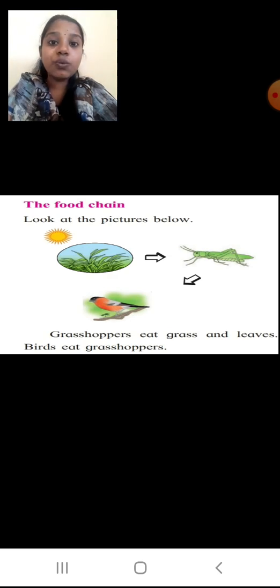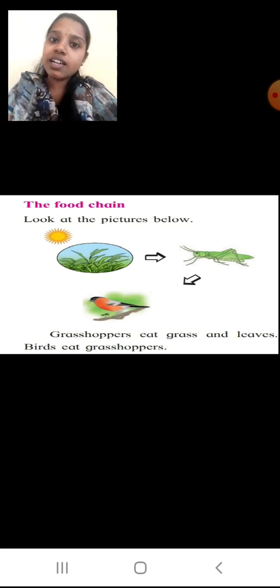Okay. Now why is the sun there? Because for the growth of the grass and the leaves, you will require sunlight. We studied that just now. So if there is no sun, will there be any grass and leaves? No. Then if the grass and leaves are not there, will the grasshopper be alive? No. If the grasshopper is not there, can that bird be alive? No. So all of them depend on each other, and the grasshopper's food is leaves and grass.